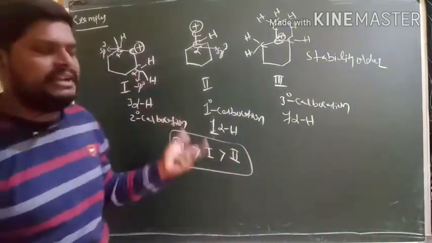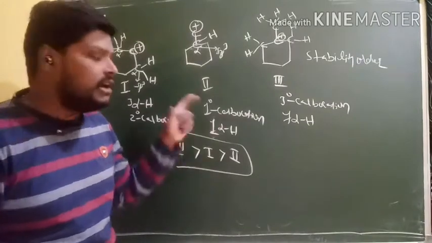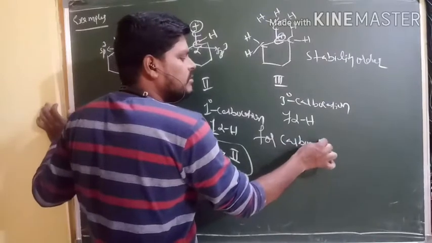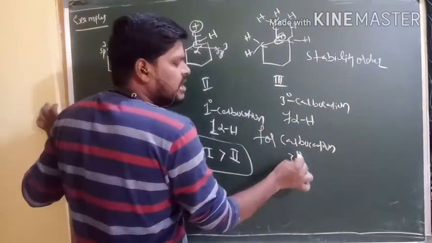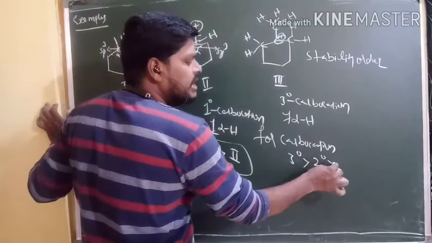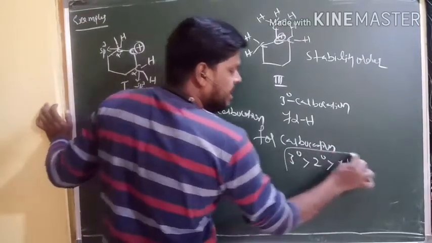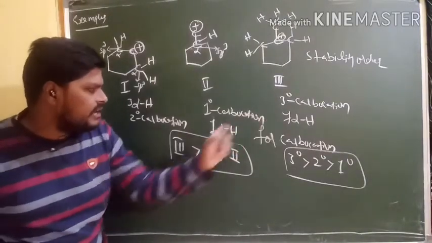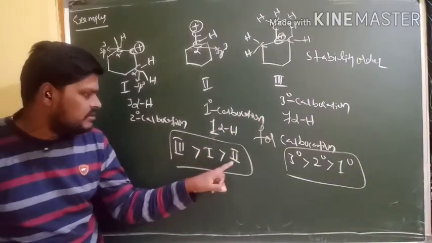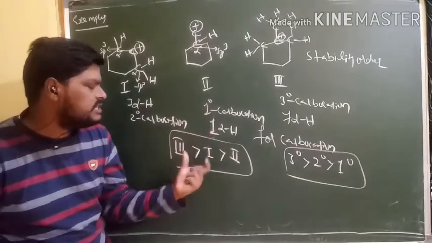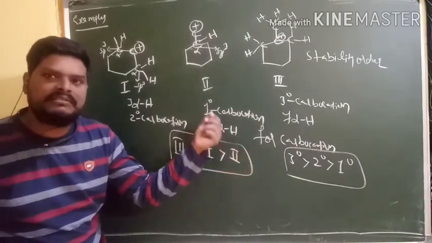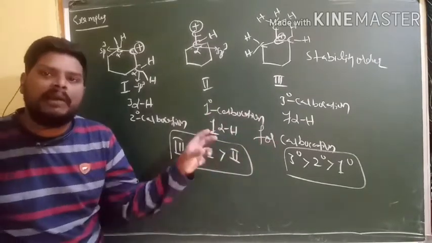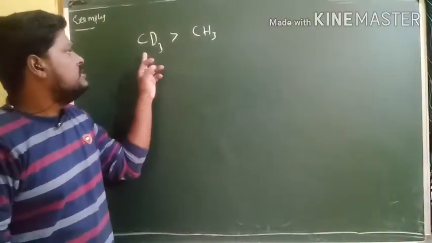So finally, what do you understand here? Hyperconjugation for carbocation. So tertiary carbocation is more stable than secondary carbocation, then primary carbocation. So this is the order. Right? Here third one is tertiary carbocation, first one is secondary carbocation, and second one is primary carbocation. So tertiary carbocation is more stable than secondary carbocation, secondary carbocation is more stable than primary carbocation, for the hyperconjugation concept.